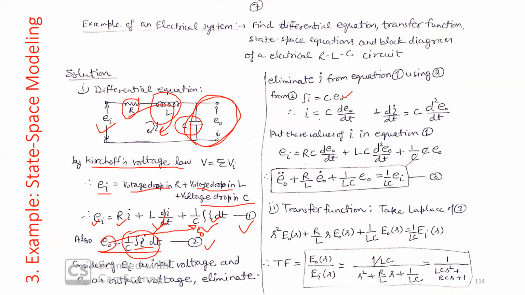We take the derivative of this and you get the value of I. If you take another derivative, you will have di over dt. We put these values in equation number 1. So the final differential equation is this.